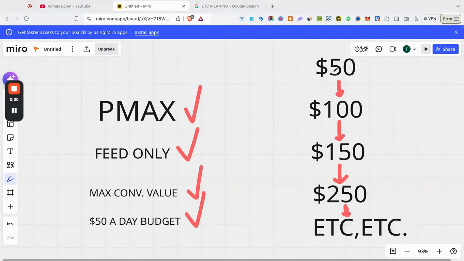All right, so I always get questions about how to scale Google Ads. So you go from like 50 to 100, 100 to 150, 150 to 250, et cetera, et cetera. Just pretty much increasing the budget.